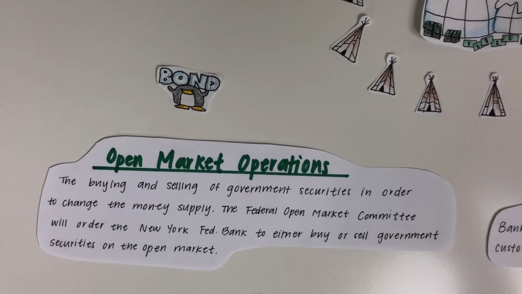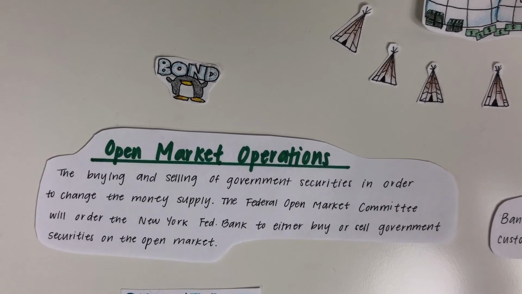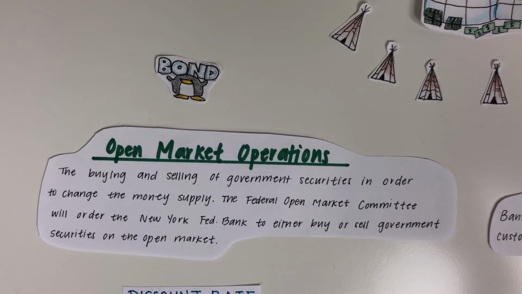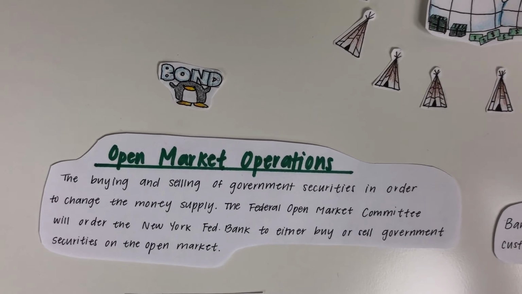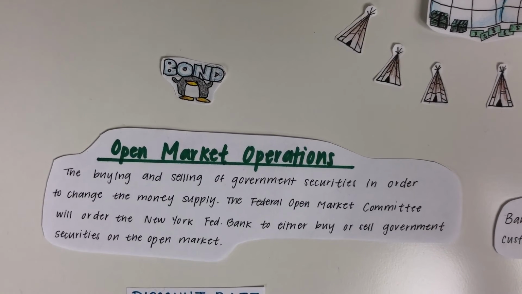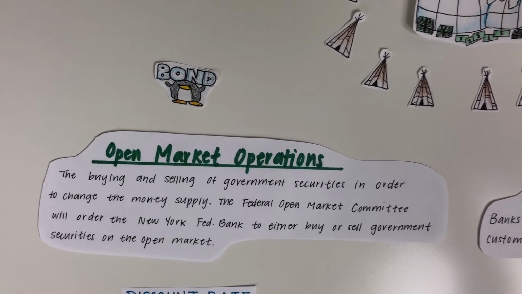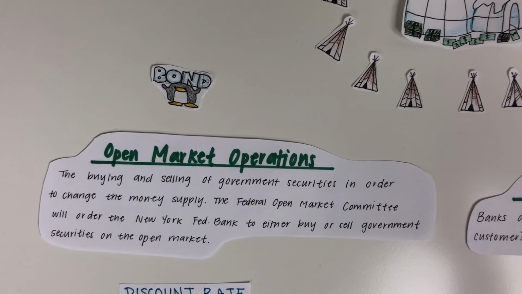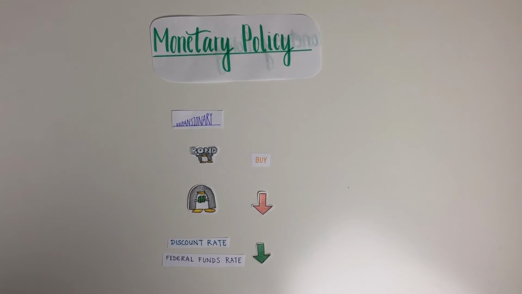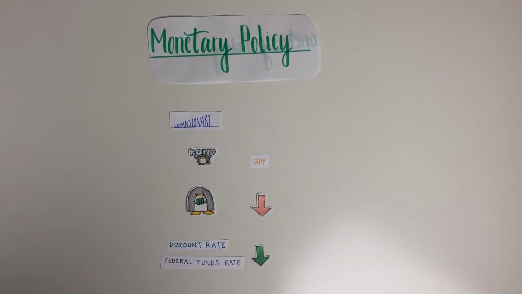The last tool that the federal bank uses is open market operations, which is where they buy and sell government securities in order to change the money supply. The Federal Open Market Committee will order the New York Federal Bank to either buy or sell government securities on the open markets. When the economy is in a recession, expansionary policy is used.